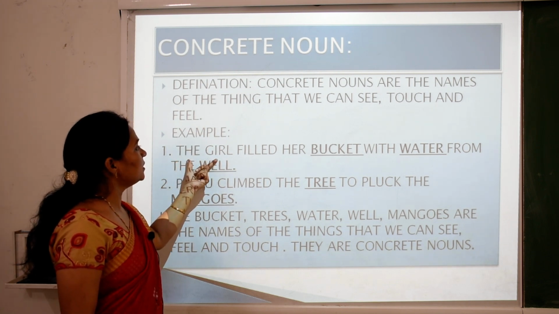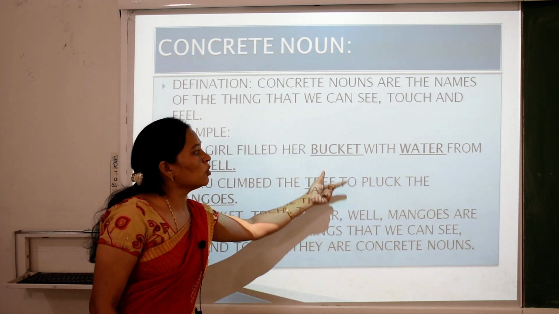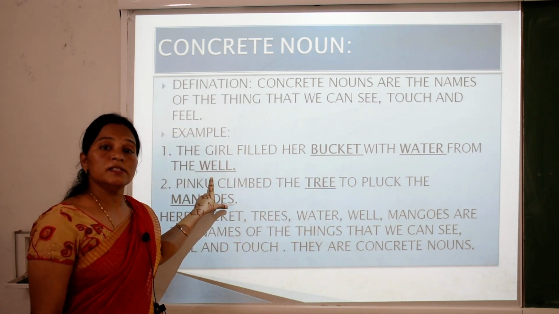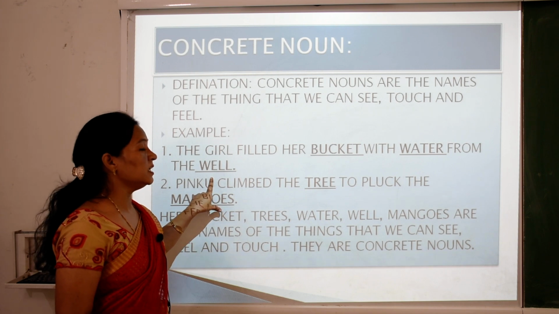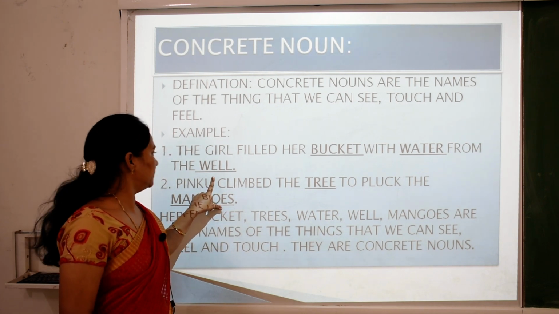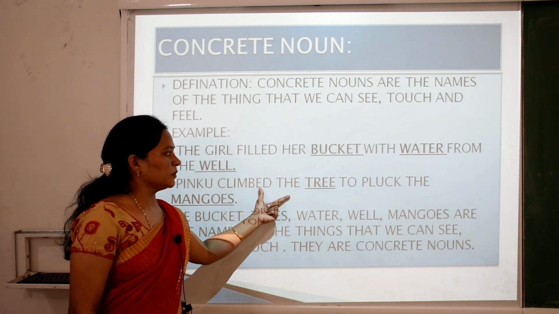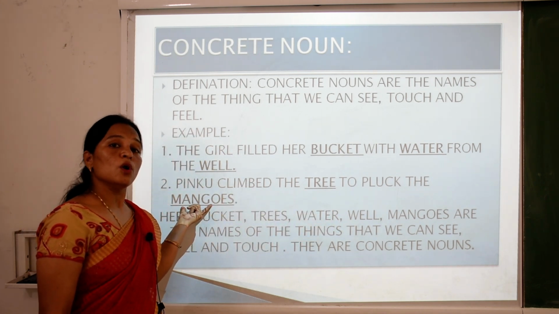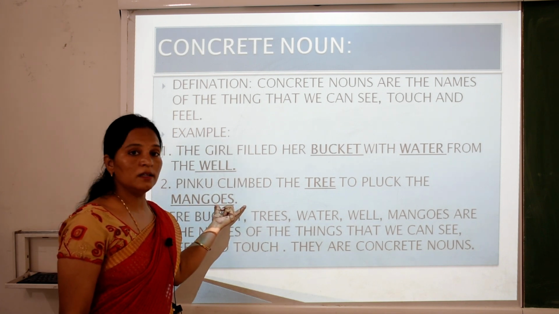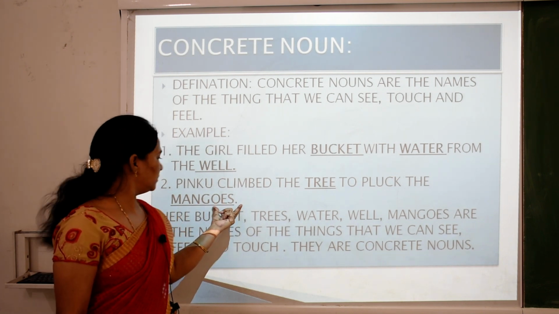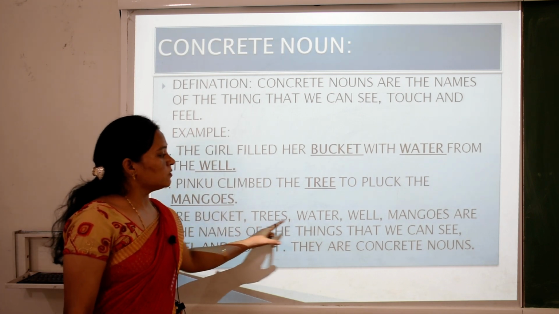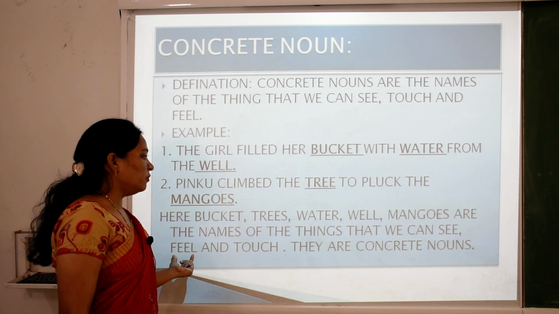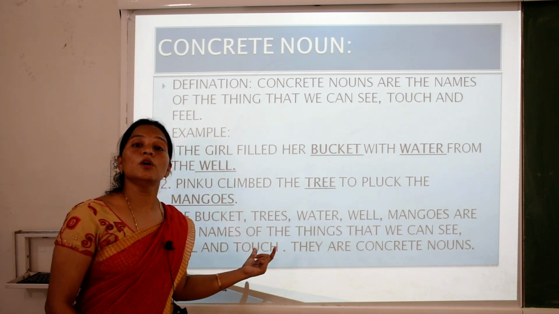For example, the girl filled her bucket with water from the well. Here bucket, water and well are concrete nouns. We can see, touch and feel them. Pinku climbed the tree to pluck the mangoes. Here tree and mangoes are concrete nouns because we can see, touch and feel them. Bucket, tree, water, well and mangoes are the names of things that we can see, touch and feel. They are concrete nouns.